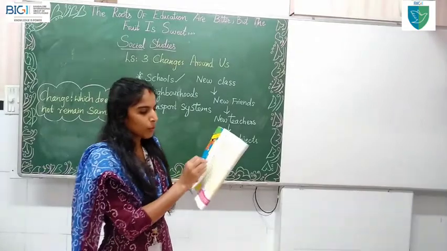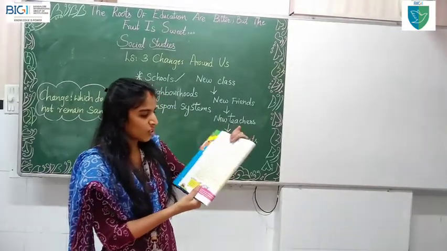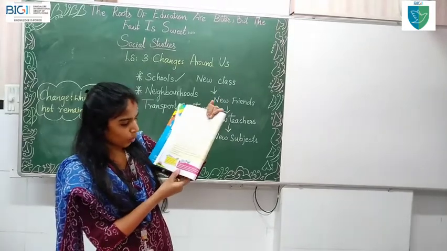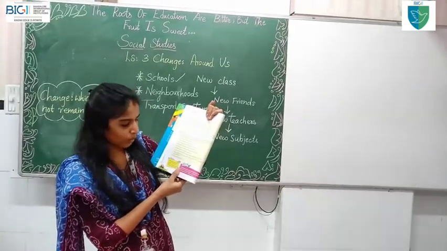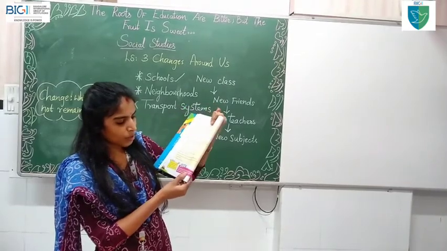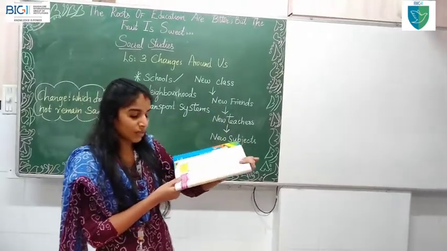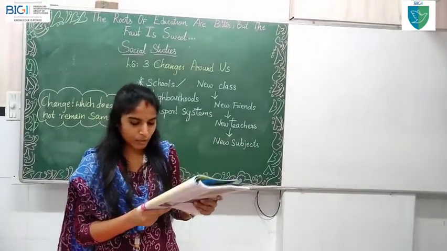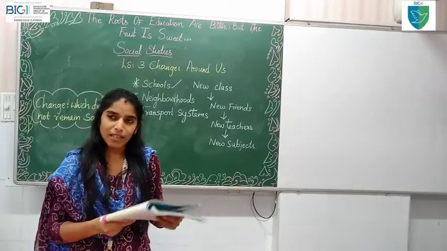One more textbook activity is given in the same page, children. We'll do this later, and you can see a pink color box. All of you read along with me, children. In 1901, Rabindranath Tagore started a school in Shantiniketan with just 5 boys. Today, Shantiniketan is a big institution where many boys and girls go for higher studies.